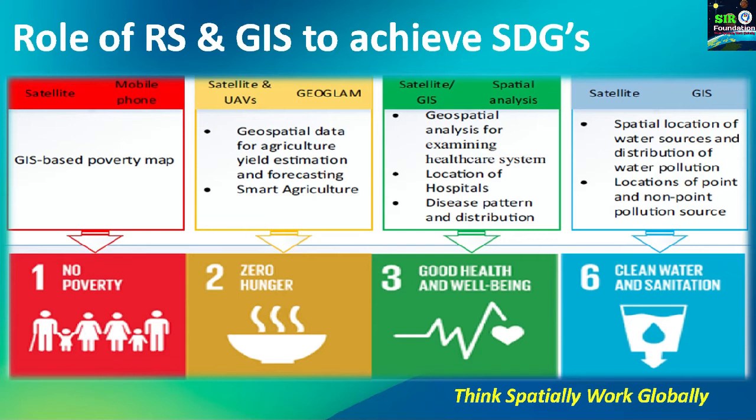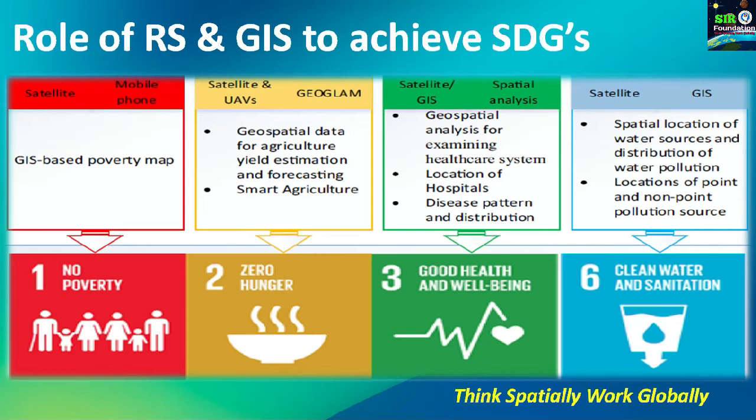So geospatial data or geospatial analysis for examining the healthcare system is again a role of GIS technology to boost this particular SDG. Then location of hospitals by locational intelligence. To map hospital locations and reduce the time to reach a hospital, we can achieve this by using GIS technology. So it comes under locational intelligence that we have already discussed in the previous part of this video series.